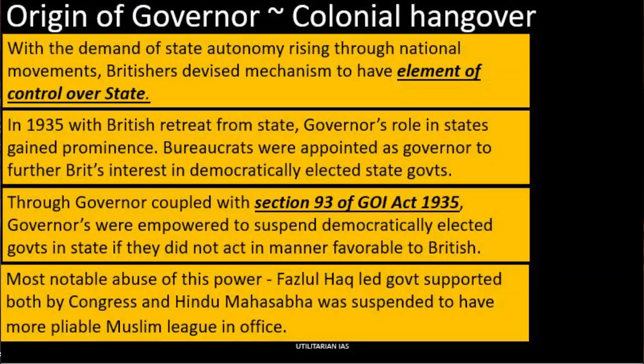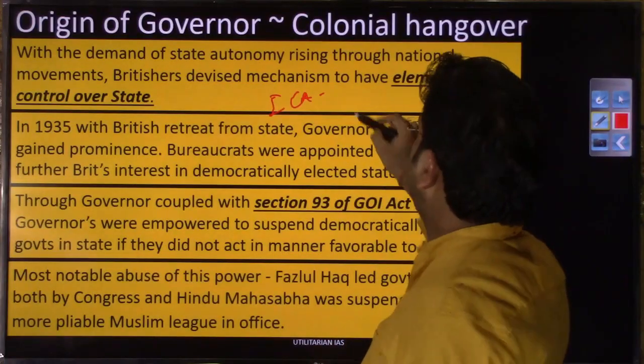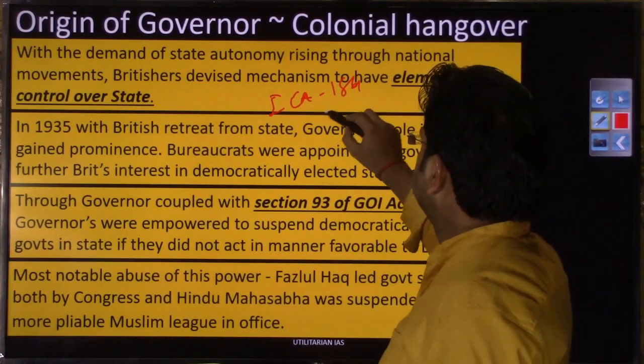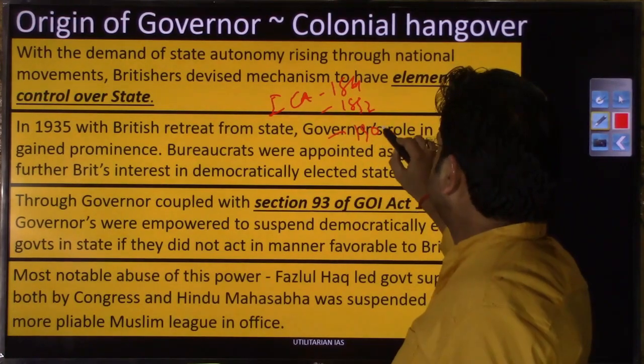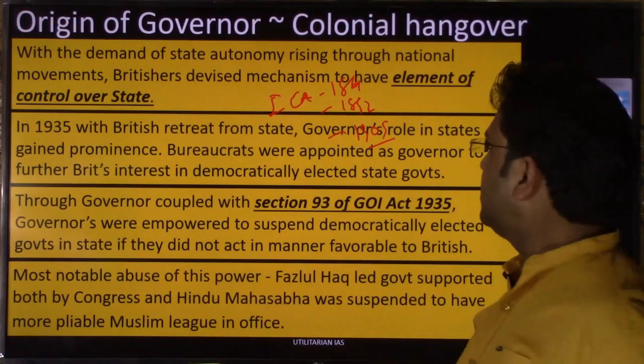Now, if you have understood this rule of 89, we are entering into the next slide to discuss the core of this chapter. To understand the origin of the office of governor, we'll have to get into the history. If you remember, we had something called the Indian Councils Act, and there were three: one in 1861, another in 1892, and the third and last in 1909.